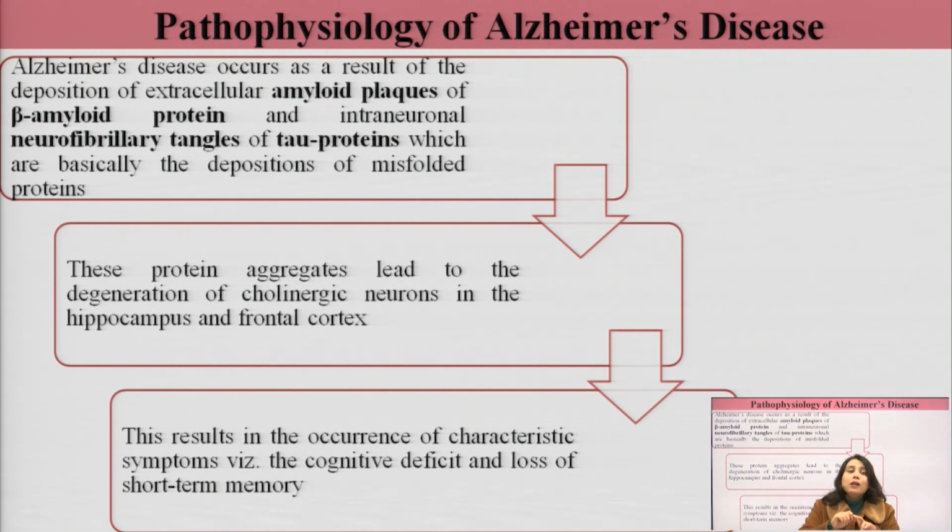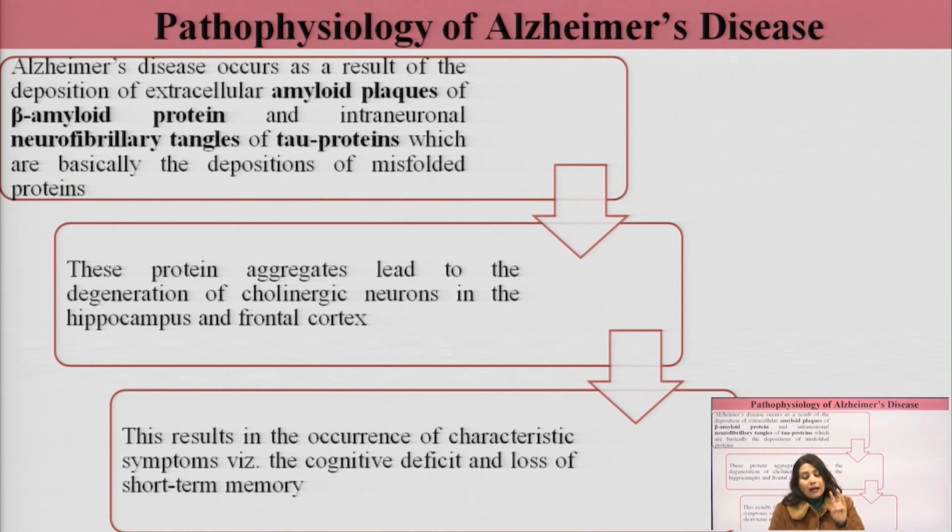The abnormal misfolding and deposition, its aggregation, results in the formation of the neurofibrillary tangles. Neurofibrillary tangles deposit where? Inside the neurons. So amyloid plaques are outside, they have extracellular deposition, and neurofibrillary tangles have intracellular deposition.